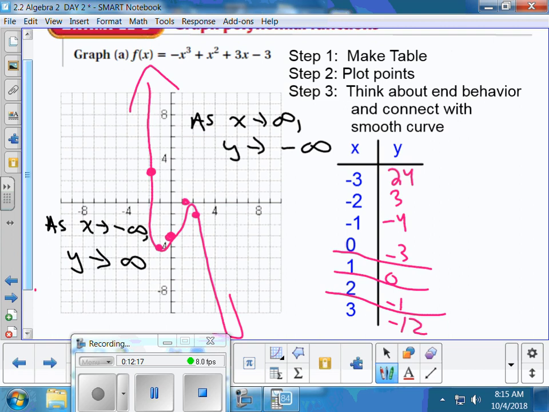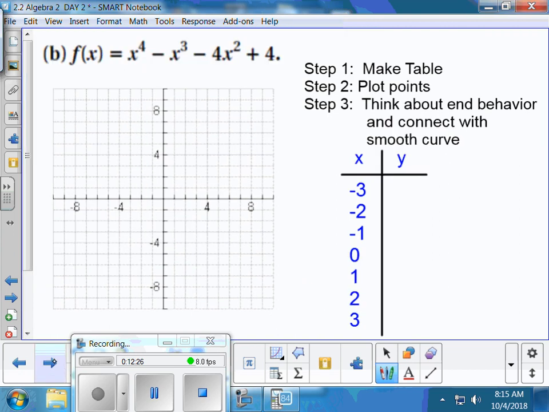You want to try another? Probably just do one more and be done. Does that sound good? All right. It's Thursday and Logan has 4 tests to study for today. We're going to type this in, fill out our table, draw it, and answer our end behavior questions.